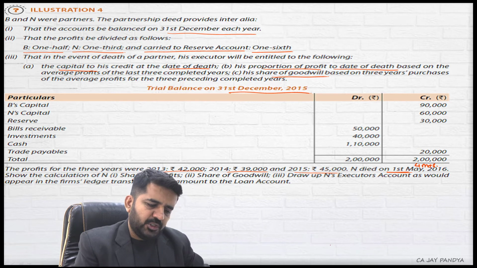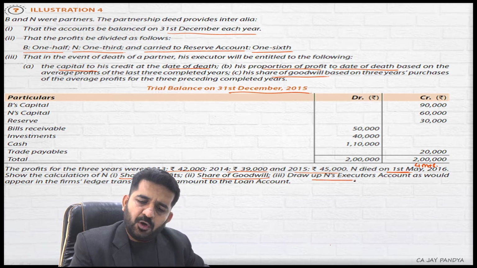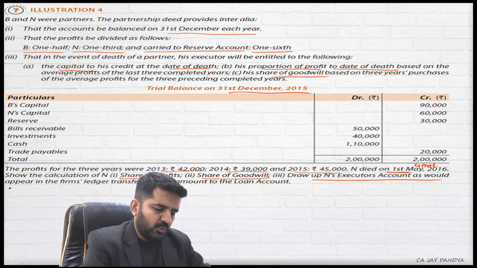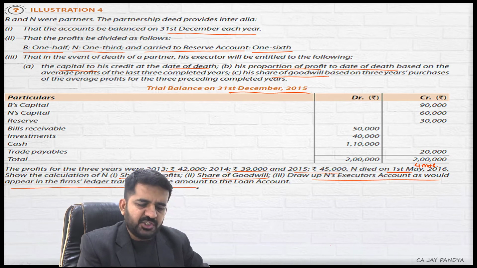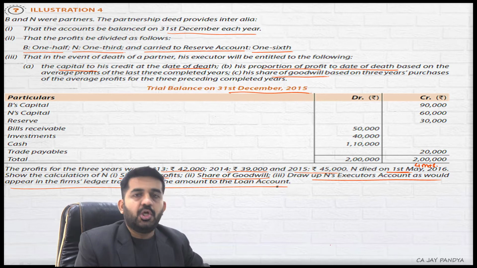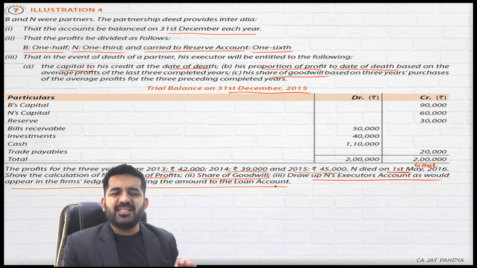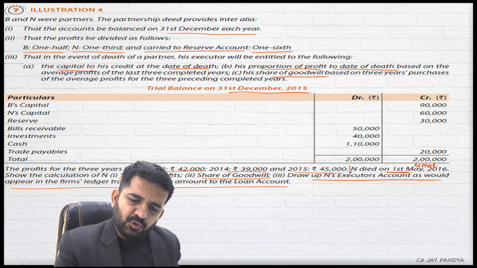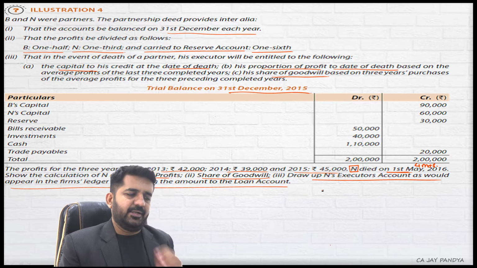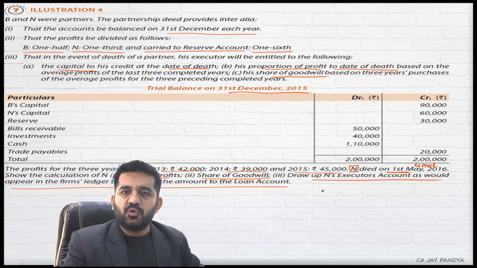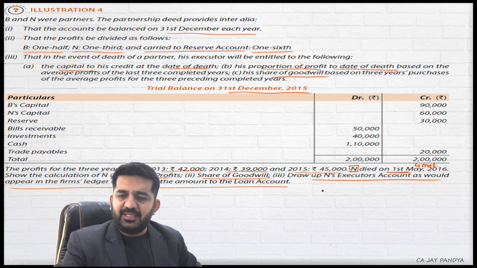Show the calculation of the share of profit and share of goodwill. Draw up an executor account as would appear in the firm's ledger, transferring the amount to loan account, etc. Basically, you need to prepare the account of the partner who died, so we will be preparing practically an executor account.